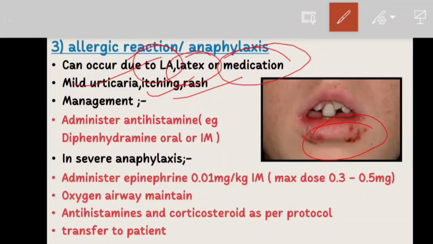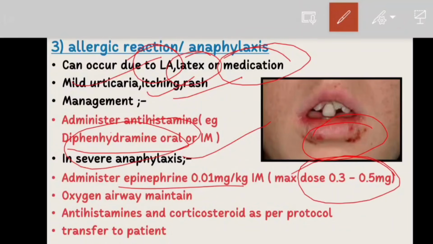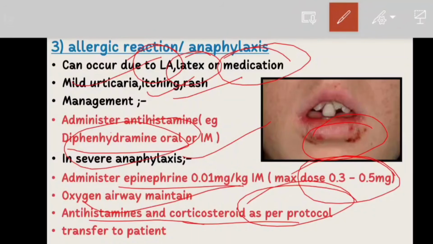So now we see the management. First, we have to stop the dental procedure and then give antihistamines such as diphenhydramine, oral or intramuscular. Okay. And in severe anaphylaxis, give epinephrine, that is 0.01 milligram per kg intramuscularly, and the maximum dose will be 0.3 to 0.5 milligram. And also maintain the airway and give oxygen. Antihistamine and corticosteroid as per protocol may be given, and then transfer the patient for emergency care.